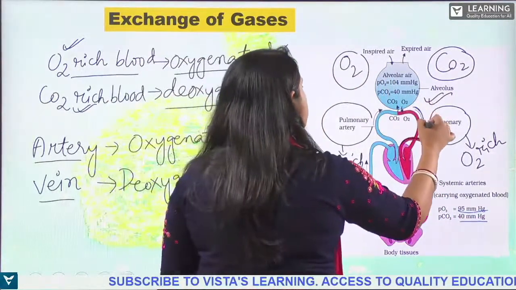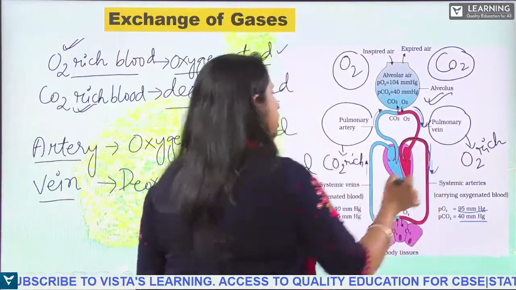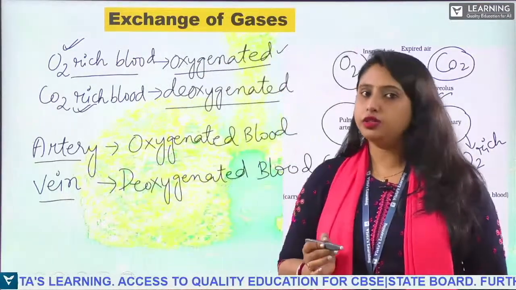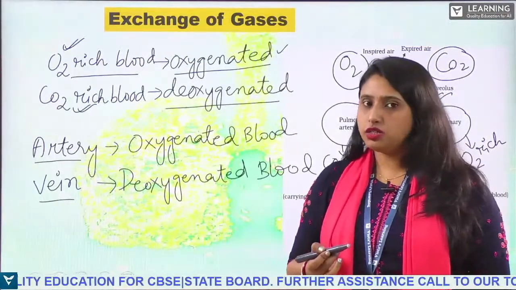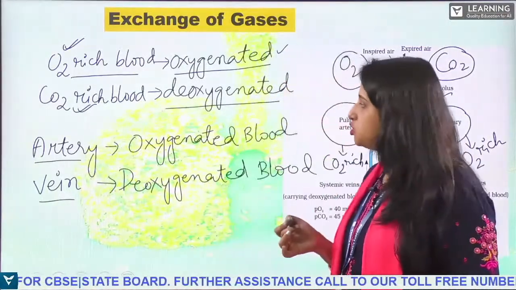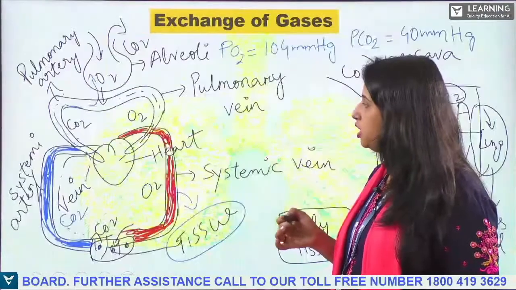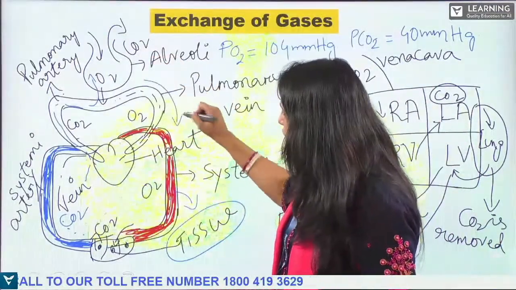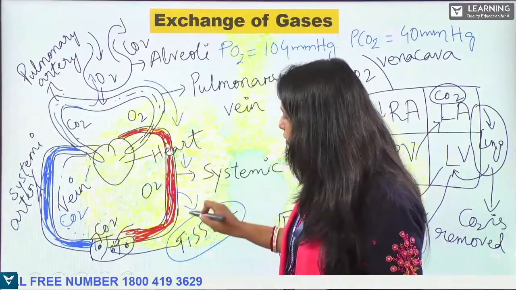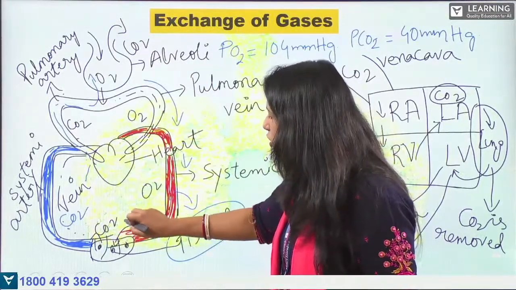So see how it is being sent. This is the way the oxygenated and deoxygenated blood is exchanged in our body. It is sent from here to here, then from here to the body tissue.